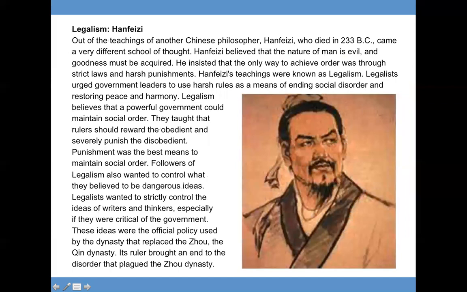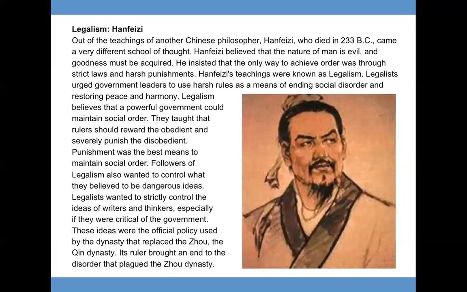Legalism, Hanfizi. Out of the teachings of another Chinese philosopher, Hanfizi, who died in 233 BC, came a very different school of thought. Hanfizi believed that the nature of man is evil and goodness must be acquired. He insisted that the only way to achieve order was through strict laws and harsh punishments. Hanfizi's teachings were known as legalism. Legalists urged government leaders to use harsh rules as a means of ending social disorder and restoring peace and harmony.